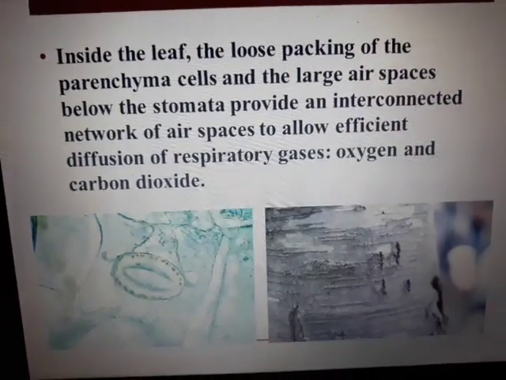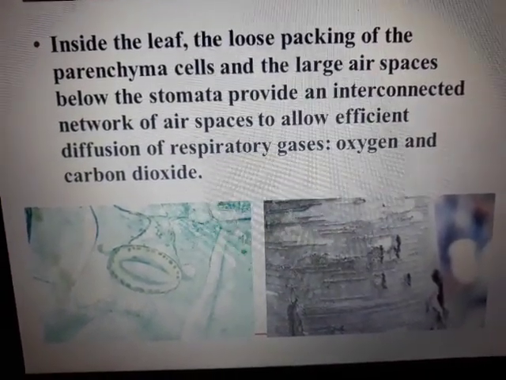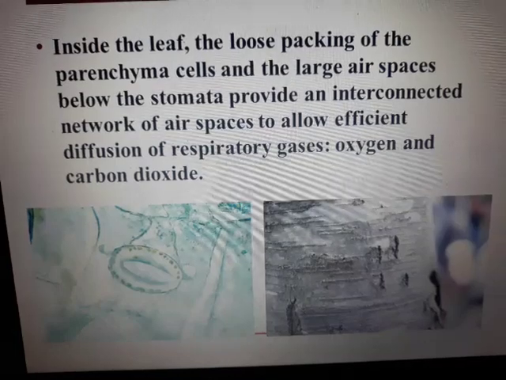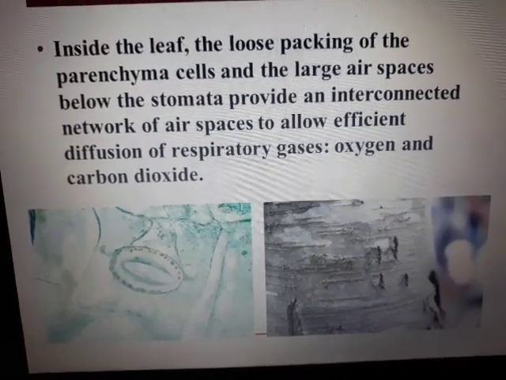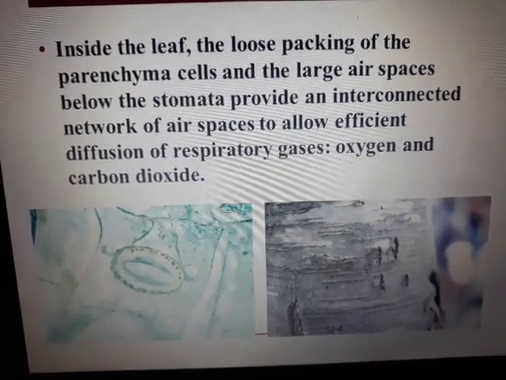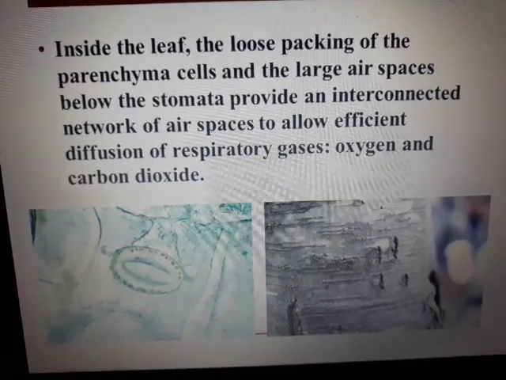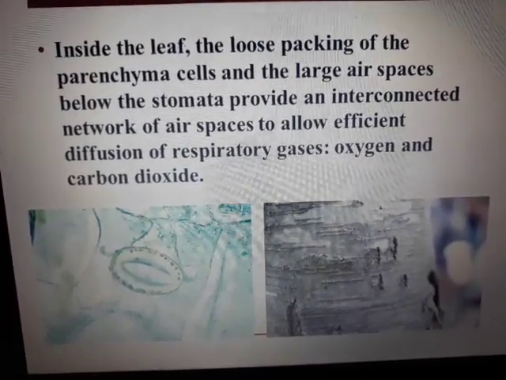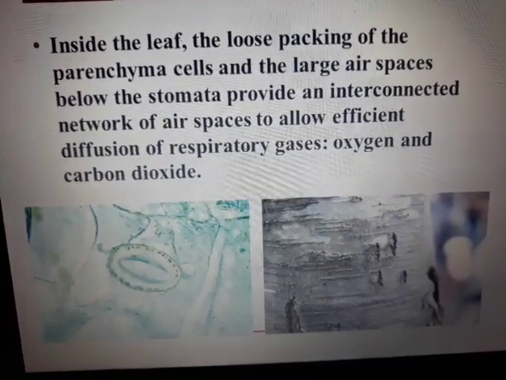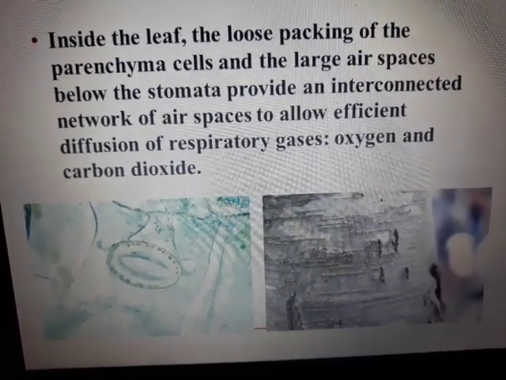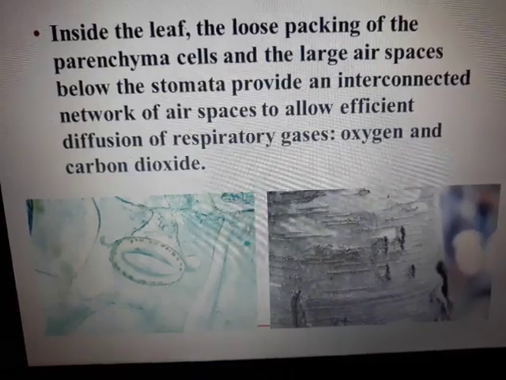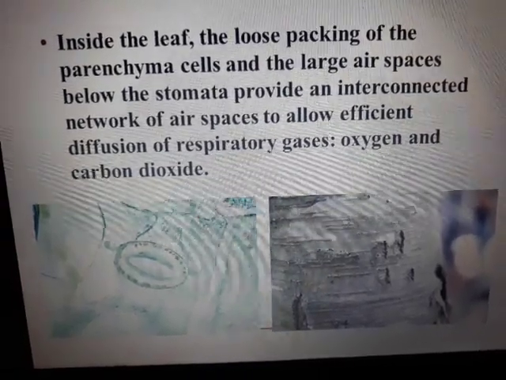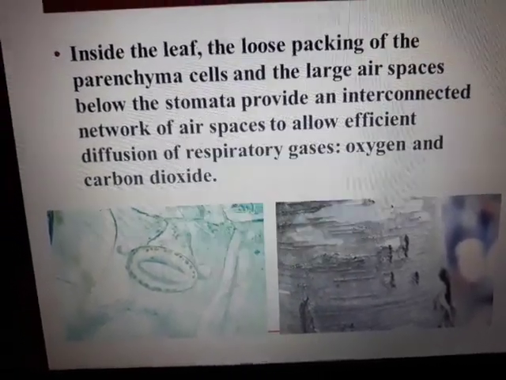Inside the leaf, the loose packing of the parenchyma cells and the large air spaces below the stomata provide an interconnected network of air spaces. That means there is a lot of space. In short, there is a network of space because parenchyma cells are loose. Then there are air spaces already there. So air is able to invade very easily, which allows efficient diffusion of respiratory gases, which are O2 and CO2.